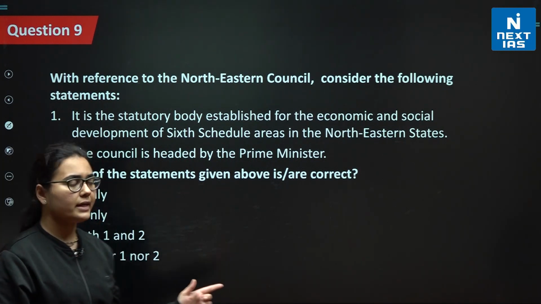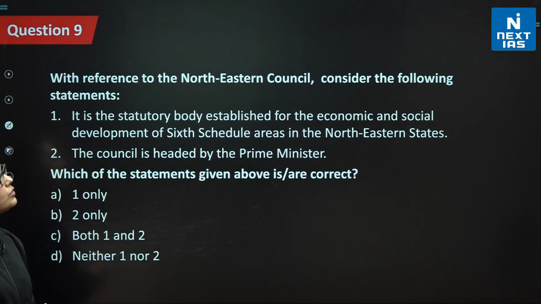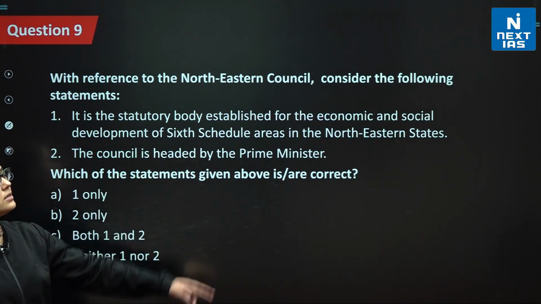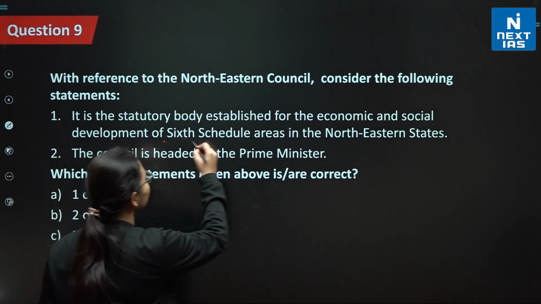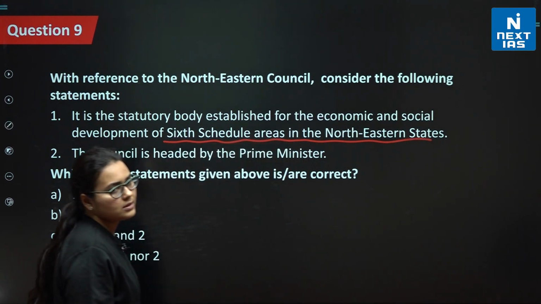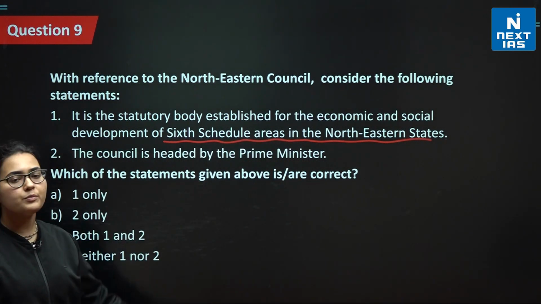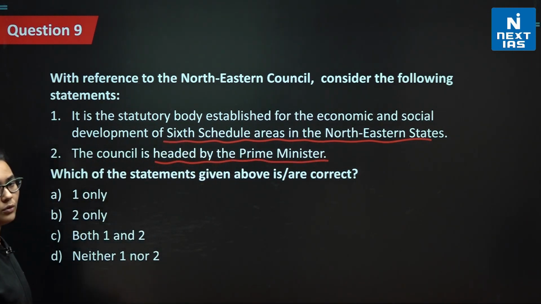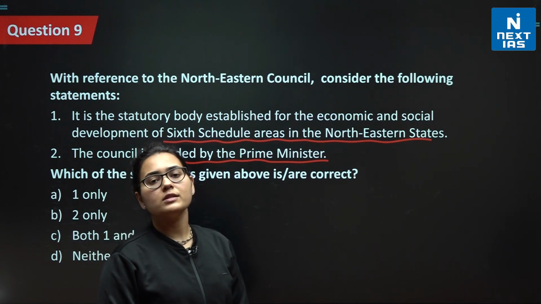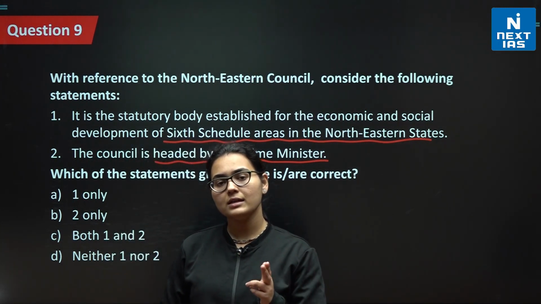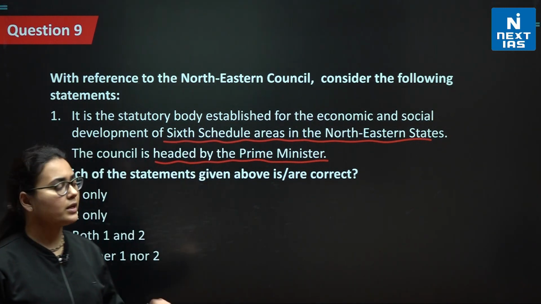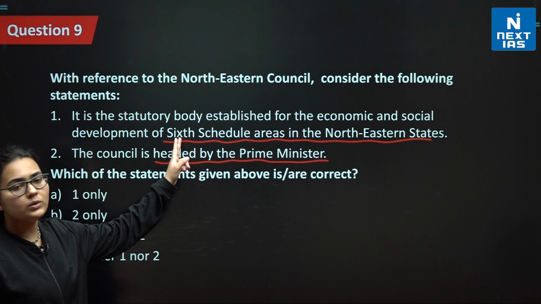Now let us take question number 9. Question number 9 says, with reference to the Northeastern Council, consider the following statements. It is the statutory body established for the economic and social development of 6th schedule areas in the northeastern states. Please note this, 6th schedule areas in the northeastern states. We have to check that. The council is headed by the Prime Minister. Statement 1 is not correct because there are 8 states involved from the northeast, plus there are 4 other areas coming in the 6th schedule areas. So you have to be careful about this particular statement.